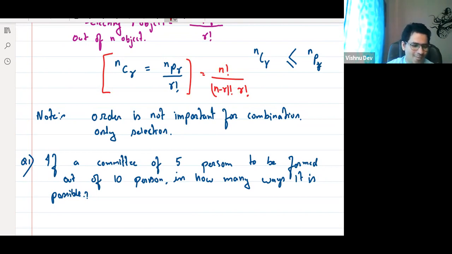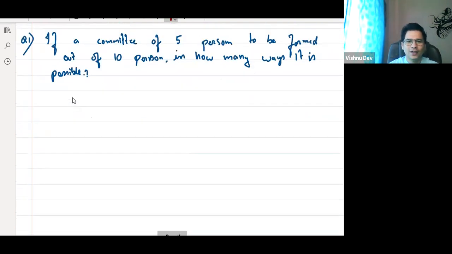Step by step. No, Shravya. So I will solve. Now we are selecting what? Selecting 5 objects out of 10. Yes or no? That is what we are doing. Which is what? 10 C5. Step by step.